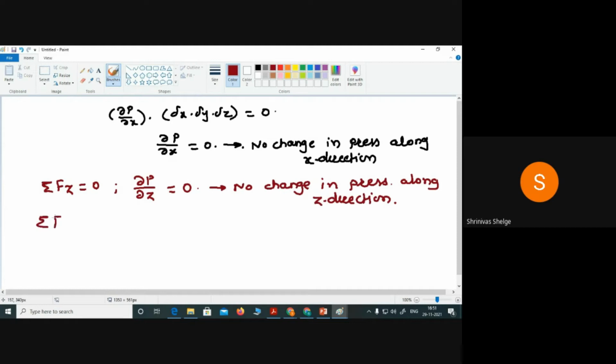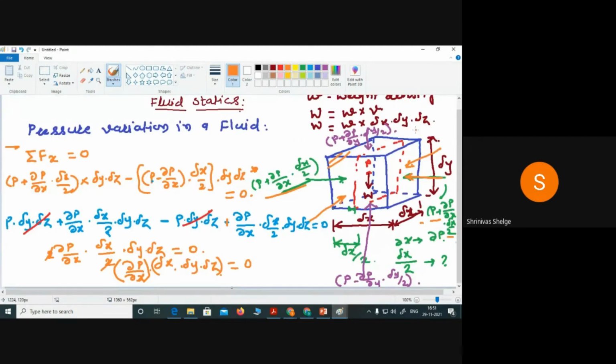So the third direction is what? Summation of f of y equals 0. When we take the summation of f of y, as we know, along the y direction there are three forces acting: on the bottom surface, on the top surface, and the weight density.